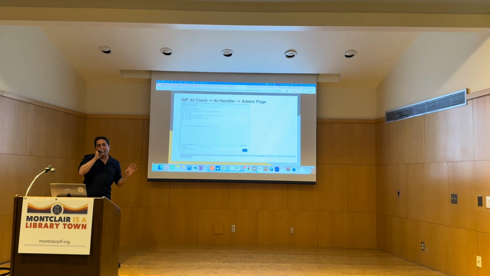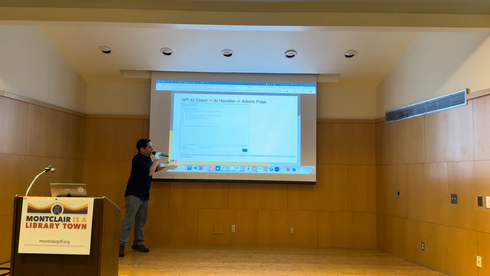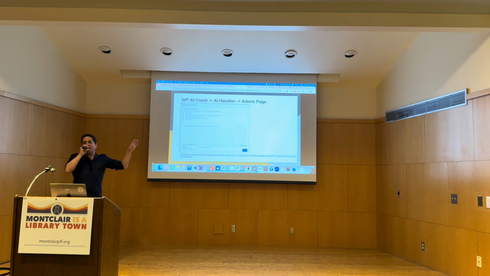Nothing crazy complicated, but the magic part of it is connecting all the tools that I'm importing from the AI client, which allows me to send prompts, send messages, send message parts, upload images. If you look at the code in this sample, you'll see all the things I import from the AI client to make that happen. And it's important to note that, like I said, we're doing a lot of funky things with GatherPress that can't really be done with the AI client out of the box. But you can look at our code and see if you can replicate it.